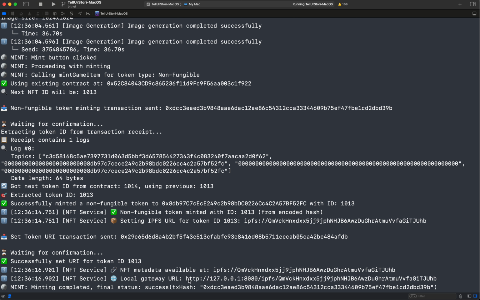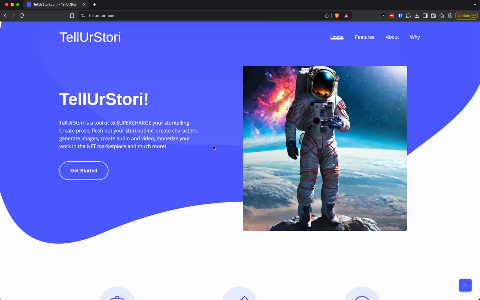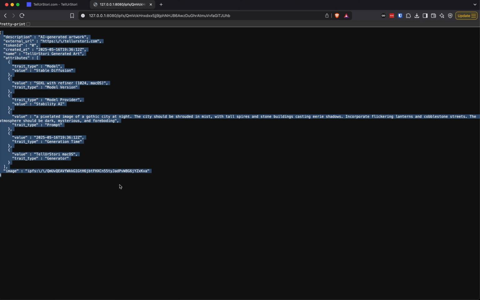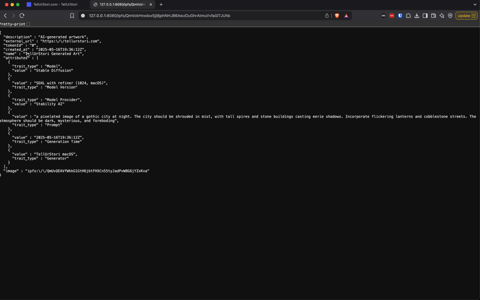So if I copy this local URL here, go to my browser. Here we can see all of the metadata about the NFT. This is on IPFS right here. And so these are all the different traits, and it gives us stuff like the model that was used, the prompt that was used, when it was used. This would allow you to deterministically recreate the image again if you wanted to use a different model or use Tell Your Story as well.